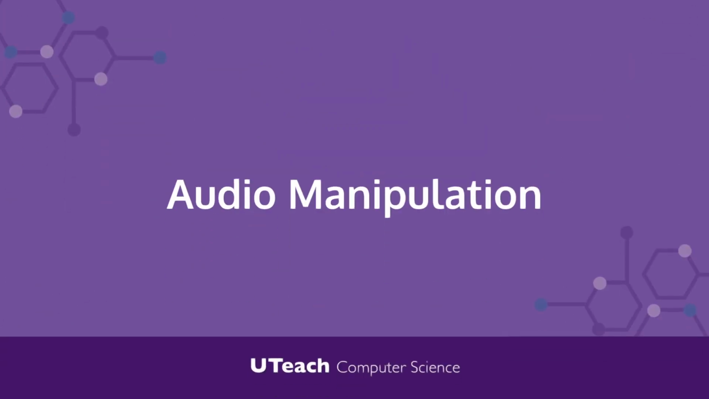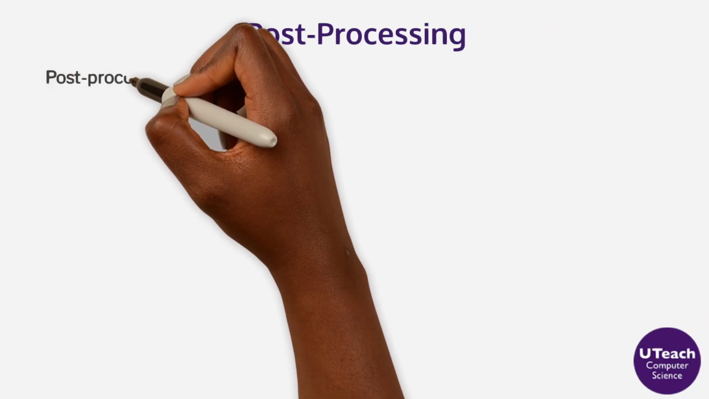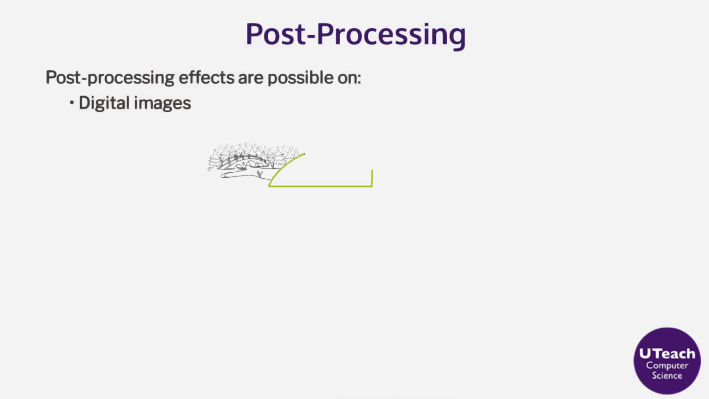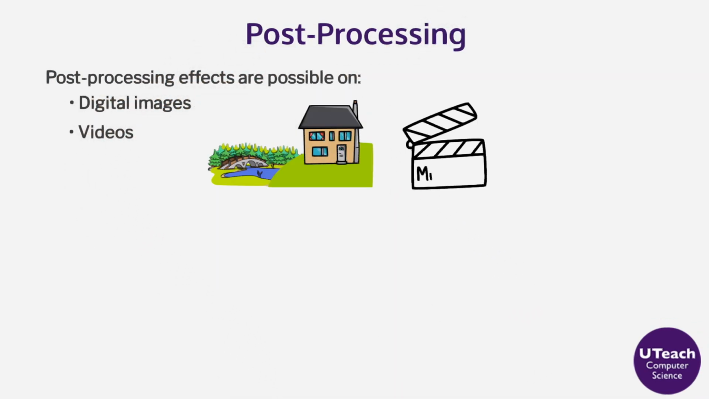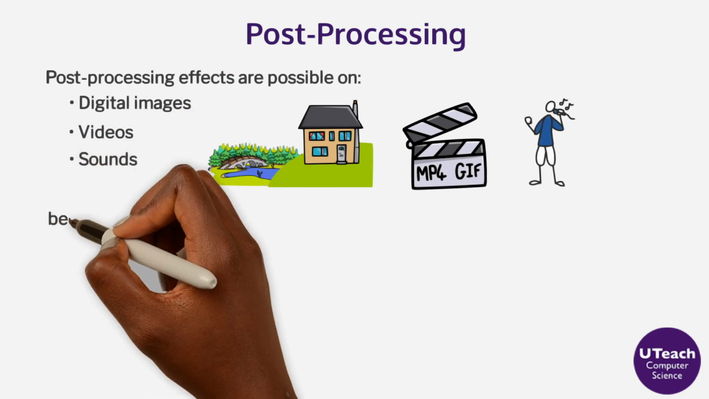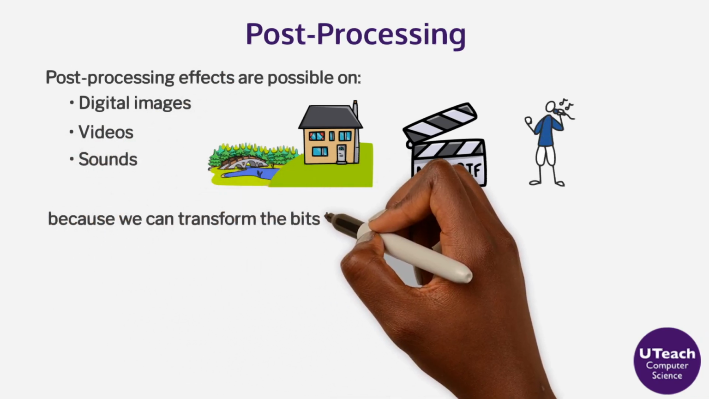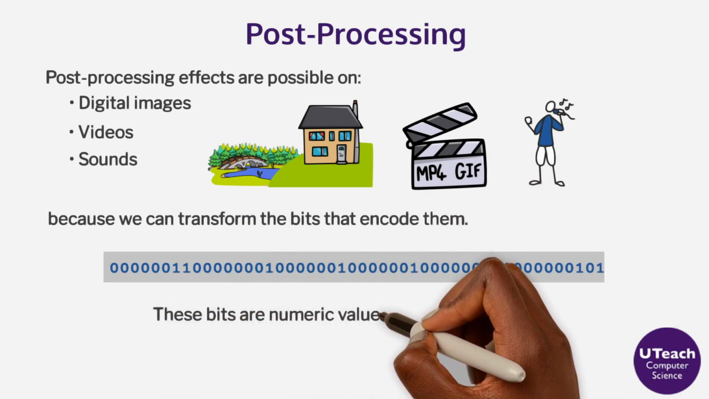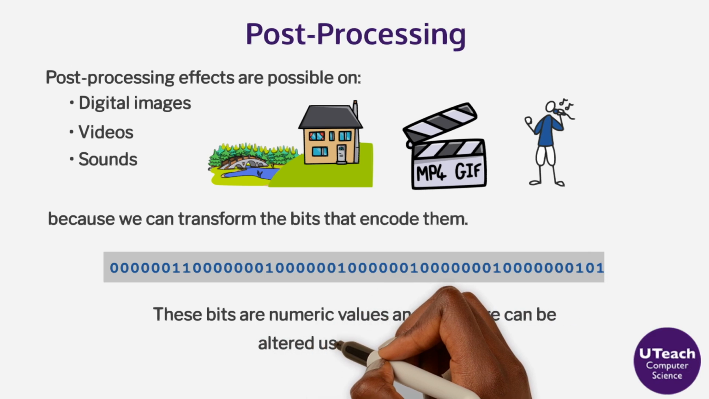Audio manipulation. Post-processing effects are possible on digital images, videos, and sounds, because we can transform the bits that encode them. These bits are numeric values and therefore can be altered using algorithms.